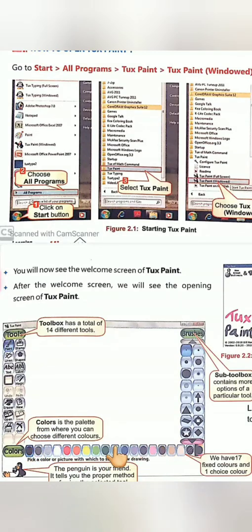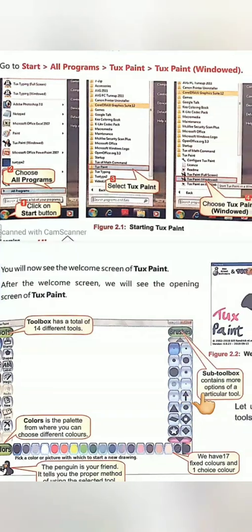Students, this is the color palette. From this color palette, you can select any color. Students, these are the sub toolbox.